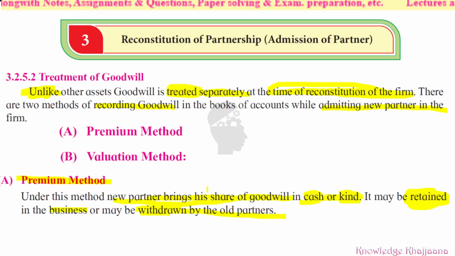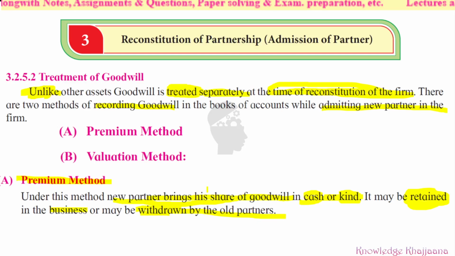Now see, there can be three cases, depending upon the goodwill which has been brought by the new partner. There are three varieties, or three cases, we can call them. Okay, see, what is the first case? When the new partner brings his share of goodwill in cash and it is retained in the business.